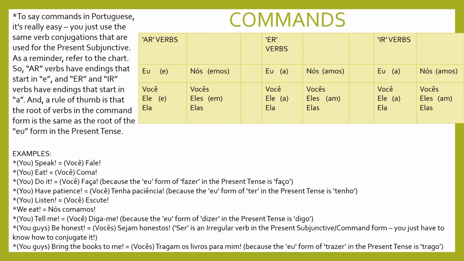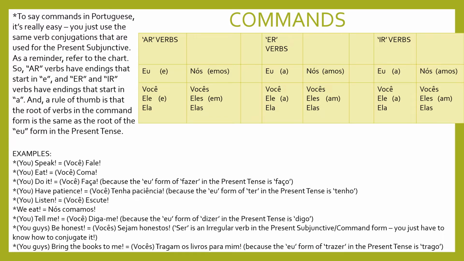If I say have patience, I'd say tenha paciência, because the eu form of ter, which tenha comes from, ter, to have, the eu form of ter in the present tense is tenho, eu tenho, I have. Okay, so ter, an ER verb, becomes A endings, and so tenha paciência.